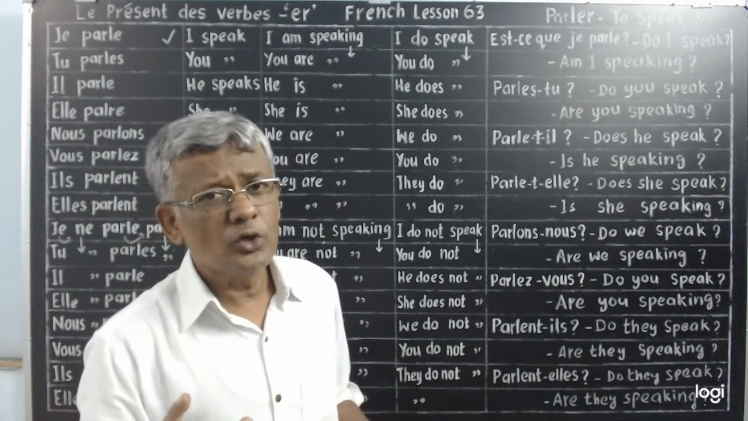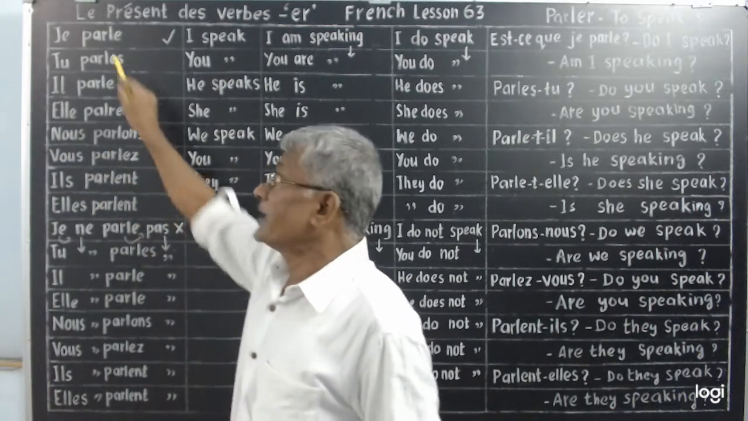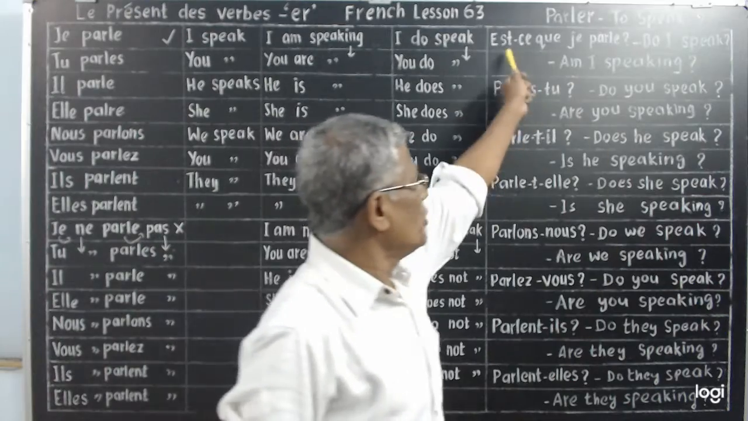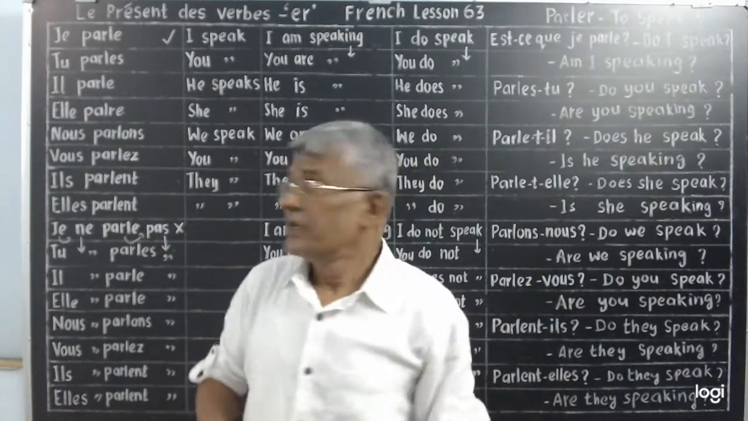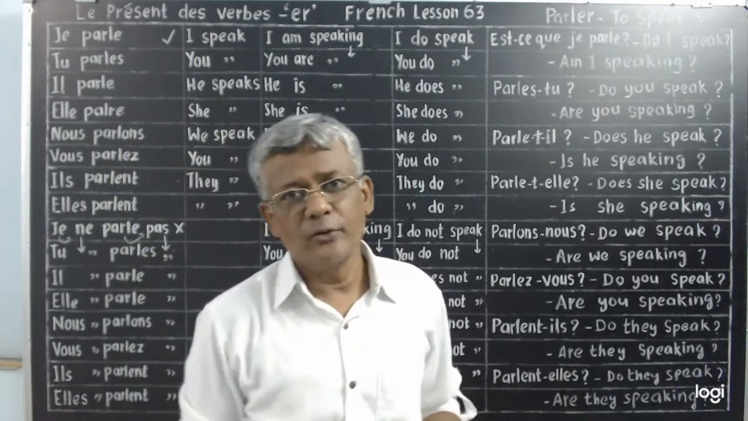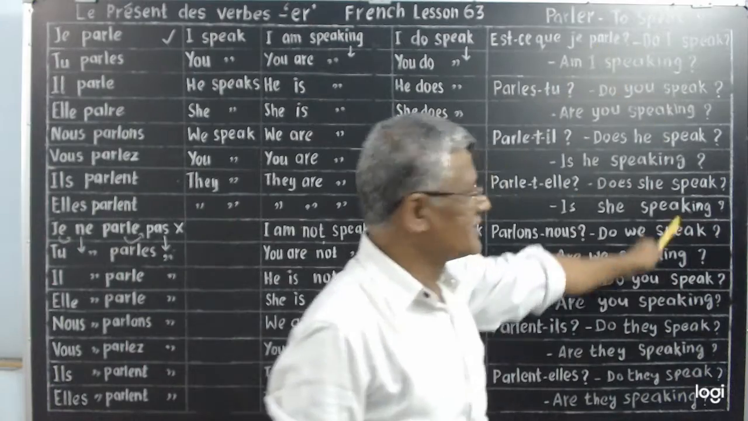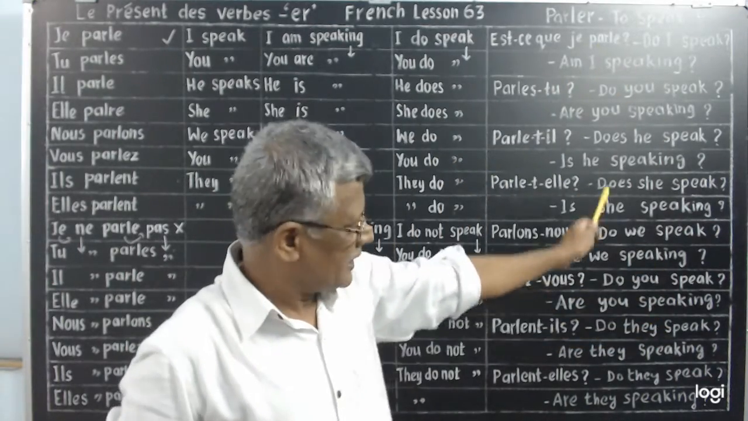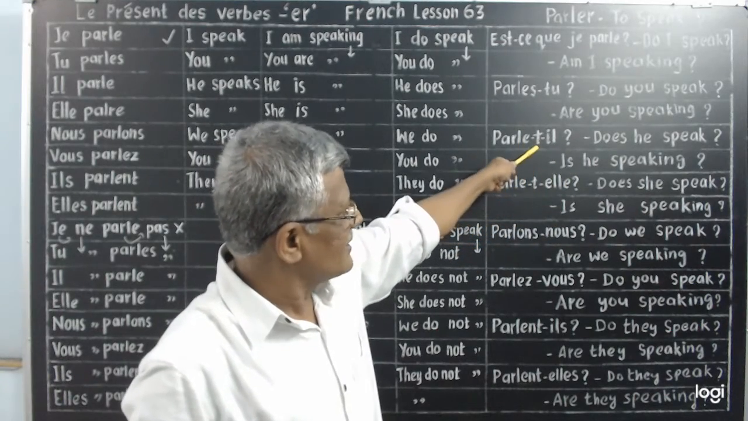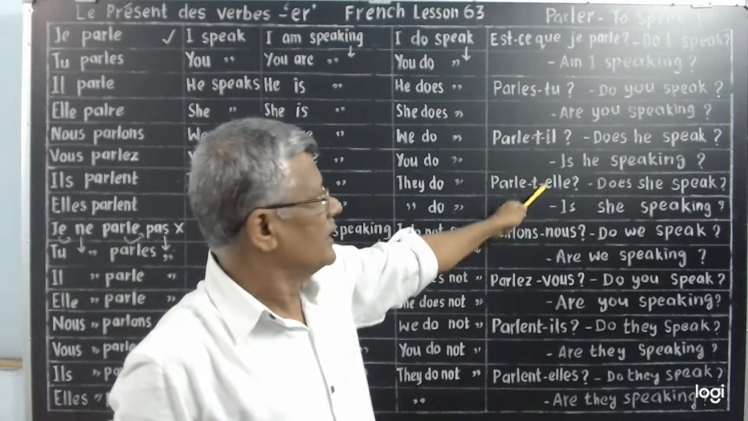To make it into interrogative, just take the subject, keep it after the verb. Except for je. Je, you add est-ce que. Add est-ce que here, je becomes interrogative. Est-ce que je parle. The meanings I have written, in the translation I have written, just follow that carefully. And this T is added just for pronunciation's sake, that doesn't carry any meaning.